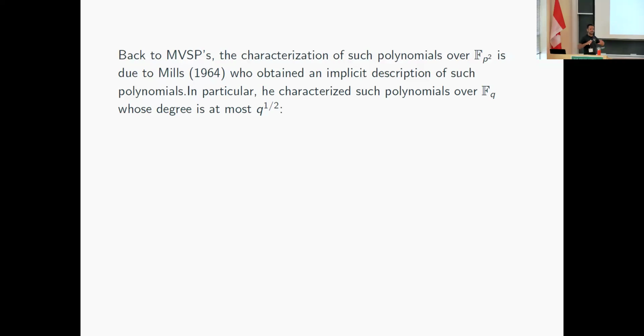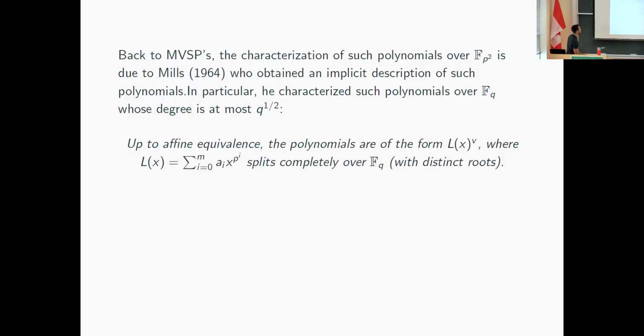So basically, this means that the value set is as small as possible, but compared to the field it's not too small, right? And basically, what he obtained is that up to pre and post composition with affine maps, we have to compose the two polynomials I gave in the very beginning, the basic examples. So we have a linearized, splitting completely polynomial composed with a power map.